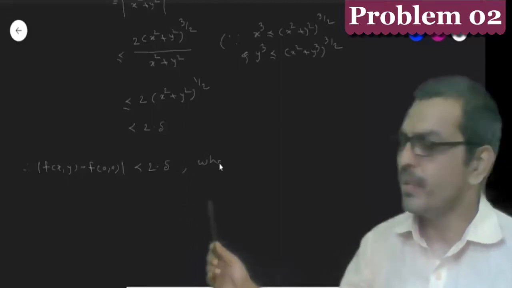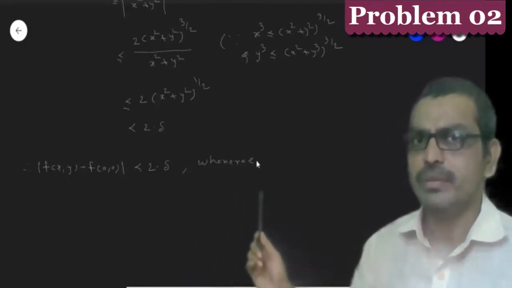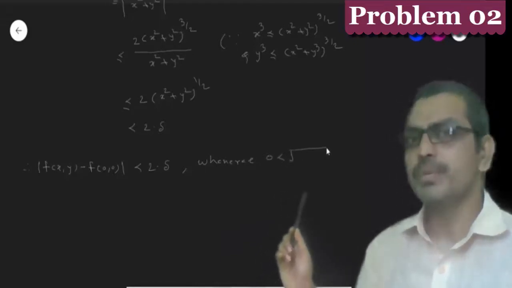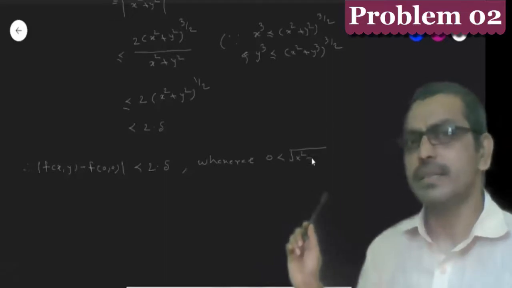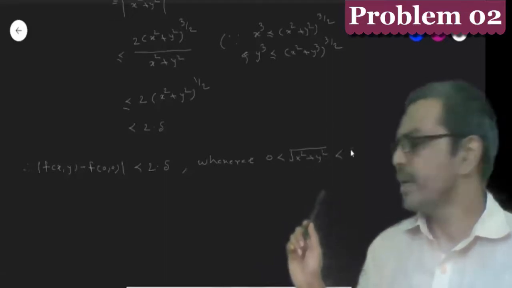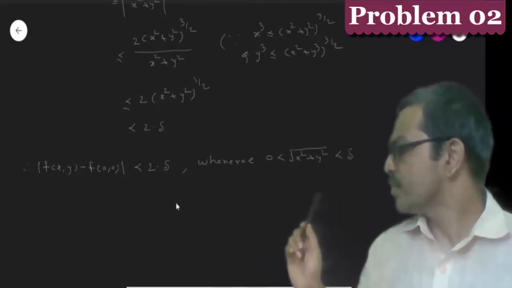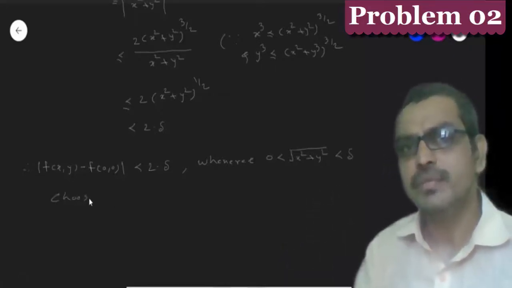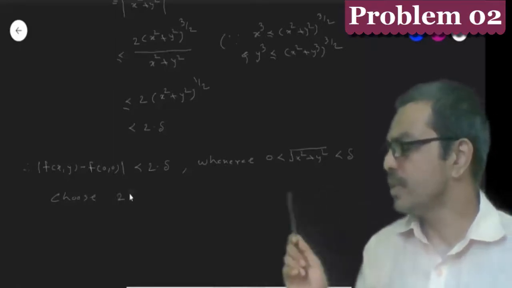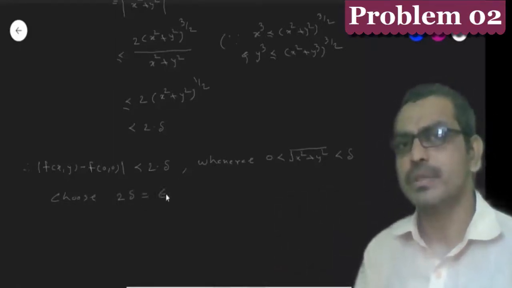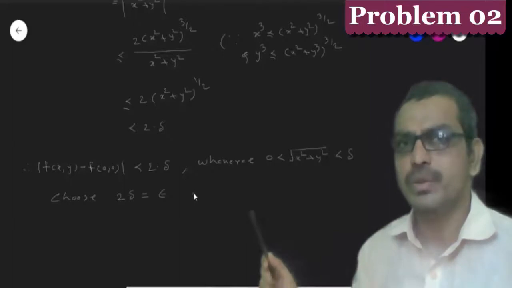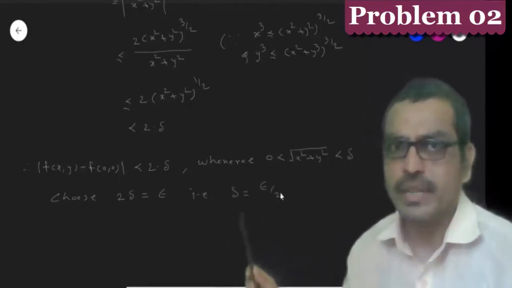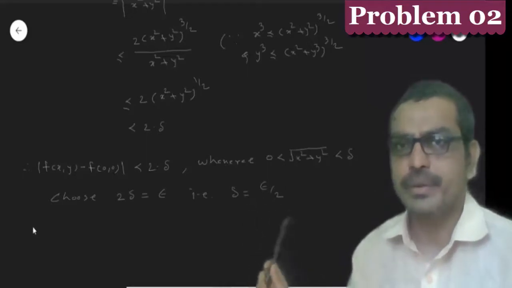Whenever 0 is less than the square root of x square plus y square, which is less than del. Now we choose 2 del equal to epsilon, that is, del is equal to epsilon by 2.